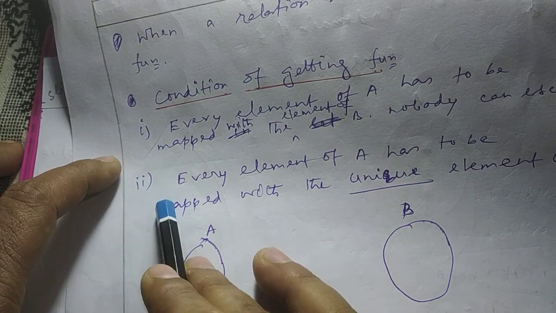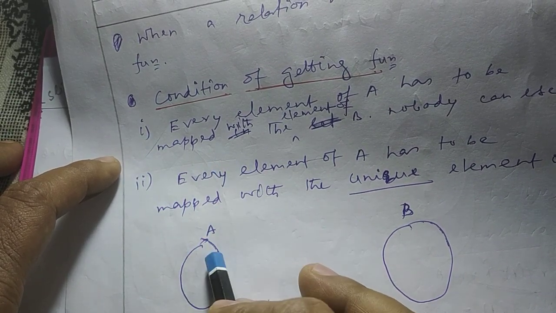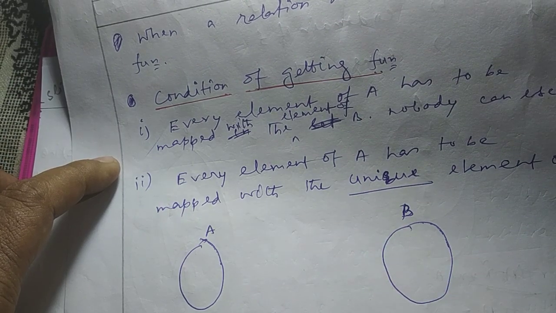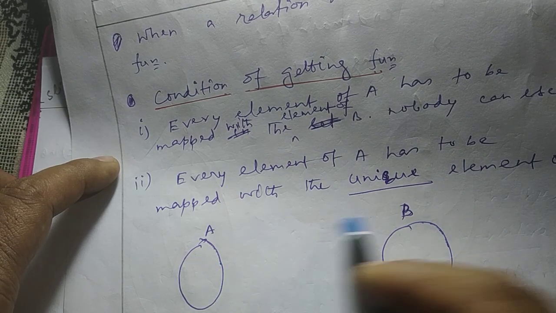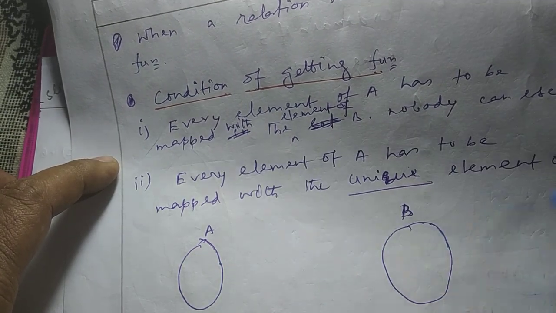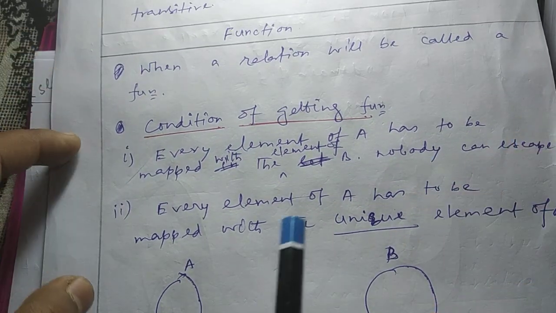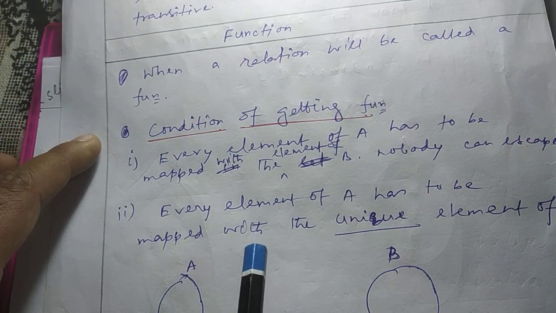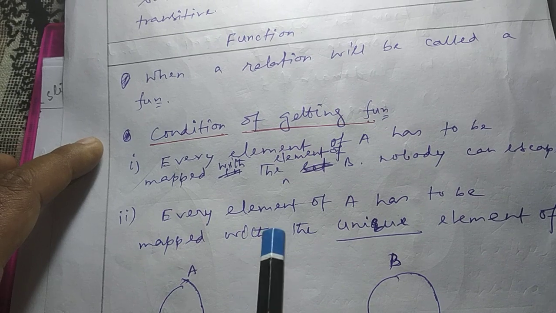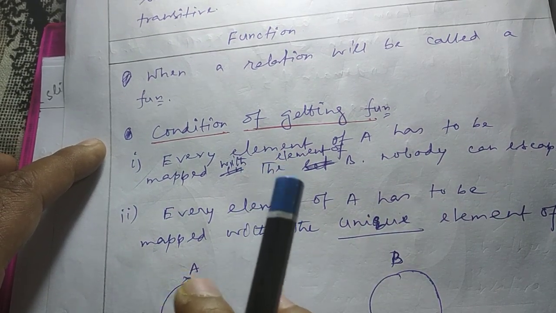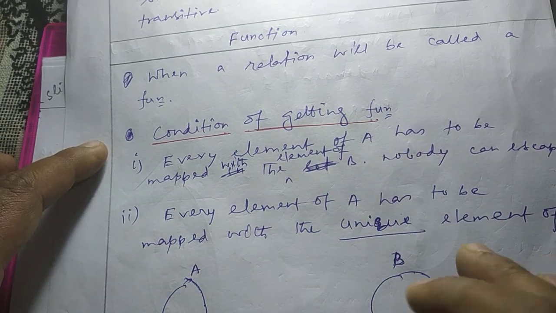What was the second condition? Every element of A has to be mapped with a unique element of B, not more than one element. If it maps to more than one element in B, it will not be a function. So a relation has to satisfy these two conditions to be a function. Then a relation will become a function if it satisfies these two conditions. Understood or not?